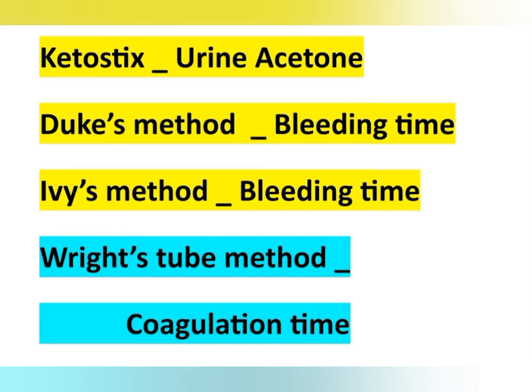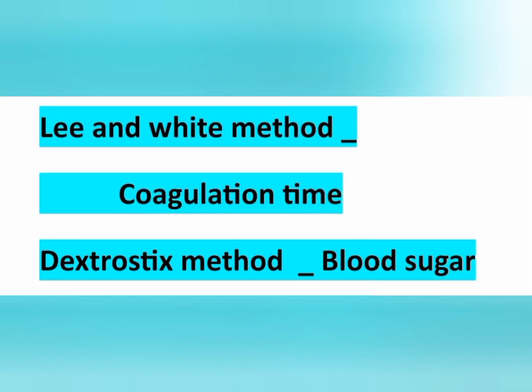The next, Ketostix test for urine acetone, and Duke's method is for bleeding time. Then Ivy's method also for bleeding time. Next is Wright's tube method for coagulation time. And Lee and White method is also for coagulation time. And Dextrostix method is for blood sugar.